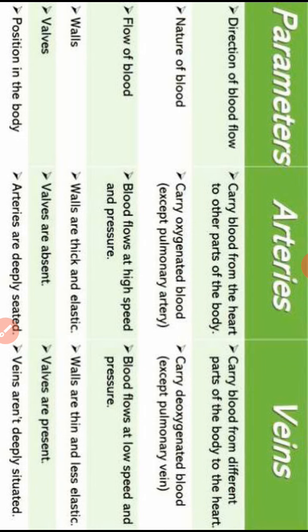So veins carry blood without oxygen, and it is impure blood, because it carries carbon dioxide. Carbon dioxide is a waste material, so this deoxygenated blood is called impure blood. Keep in mind that arteries carry pure blood and veins carry impure blood. Pure blood means oxygenated and impure means deoxygenated. Now, flow of blood.